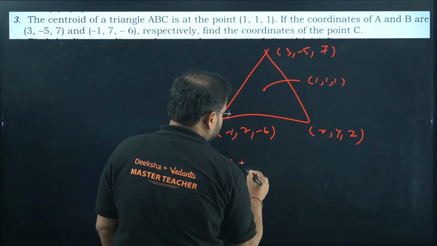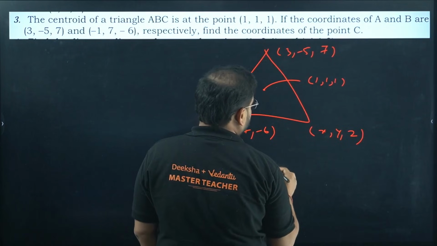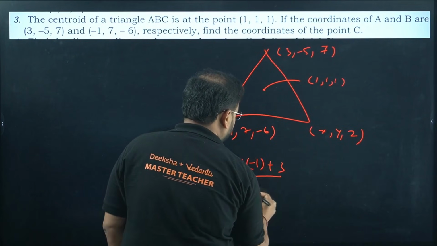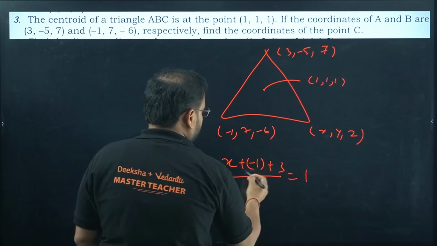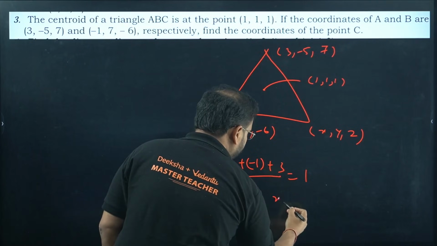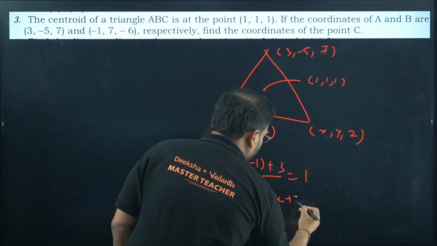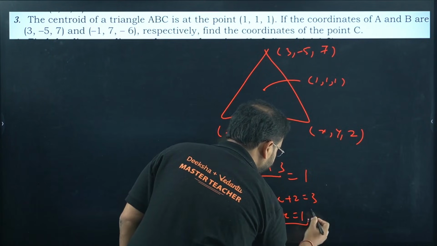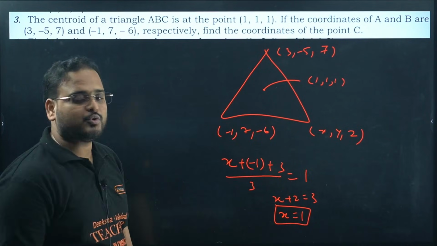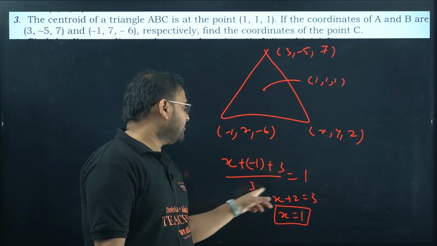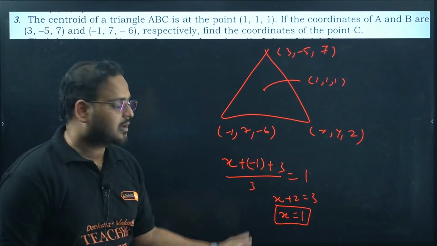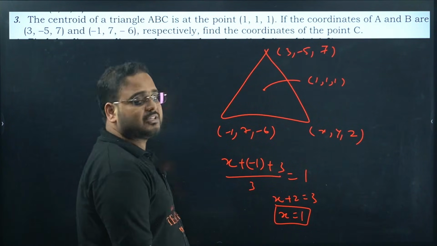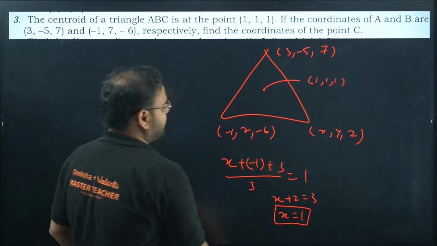So x plus -1 plus 3 divided by 3 is equal to 1. Please check from here. X plus 2 equals 3 into 1. So x equals 1. Correct? 3 minus 1 is 2 and 3 will go over here. So 3 into 1 is 3. 2 goes on the other side, becomes 3 minus 2, again 1. This is the x coordinate.